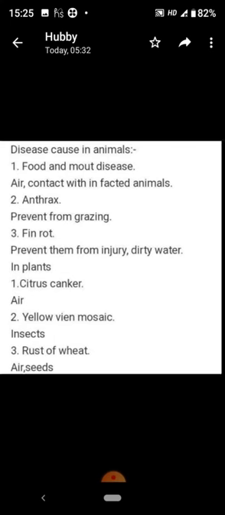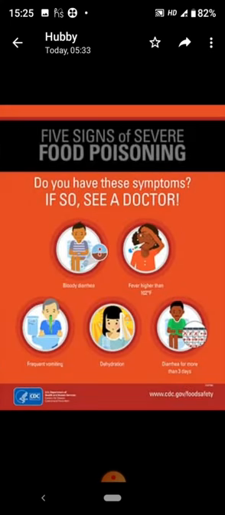Next topic is food poisoning. Food poisoning is caused by microorganisms that grow on our food, sometimes producing toxic substances. These microorganisms make the food poisonous, causing one to become ill, or it can even cause death.